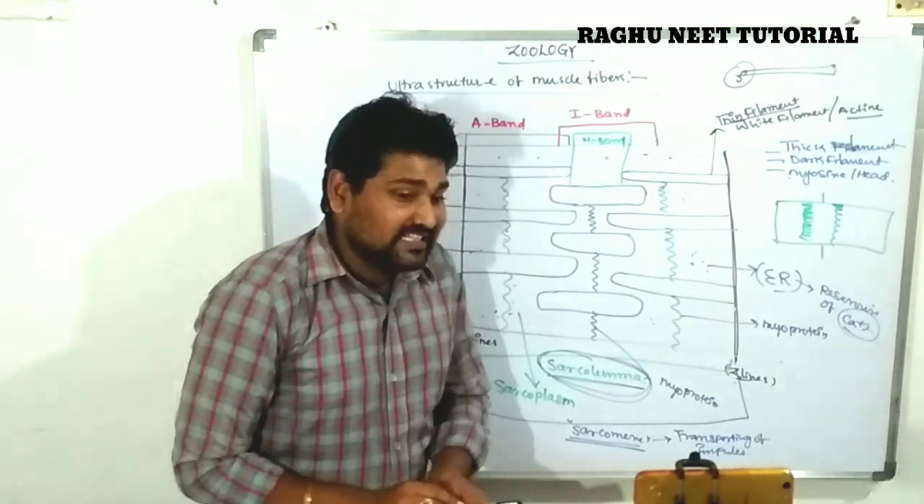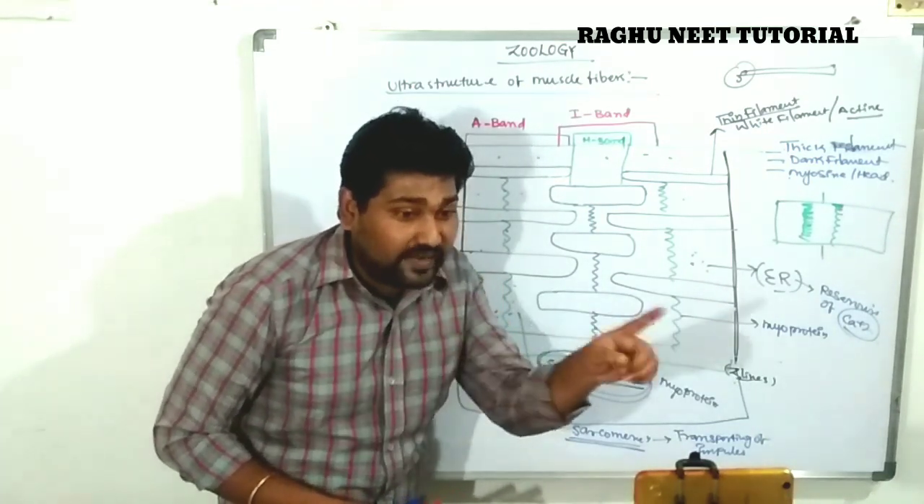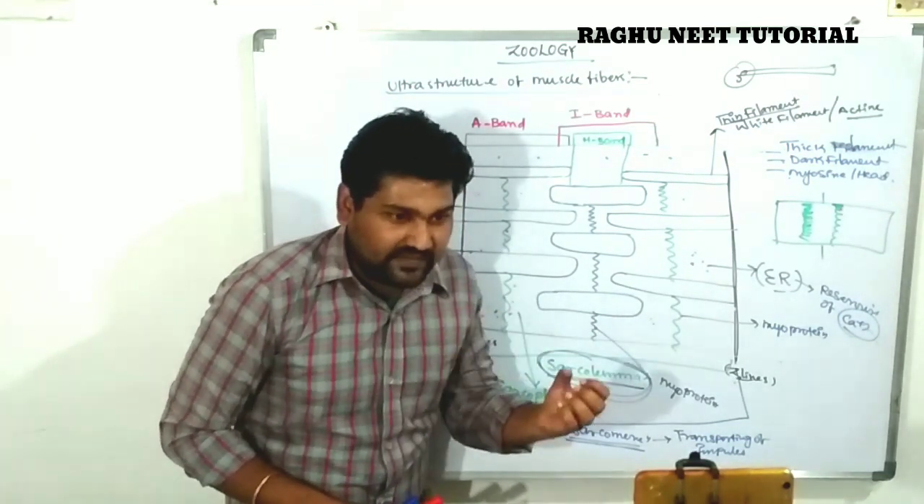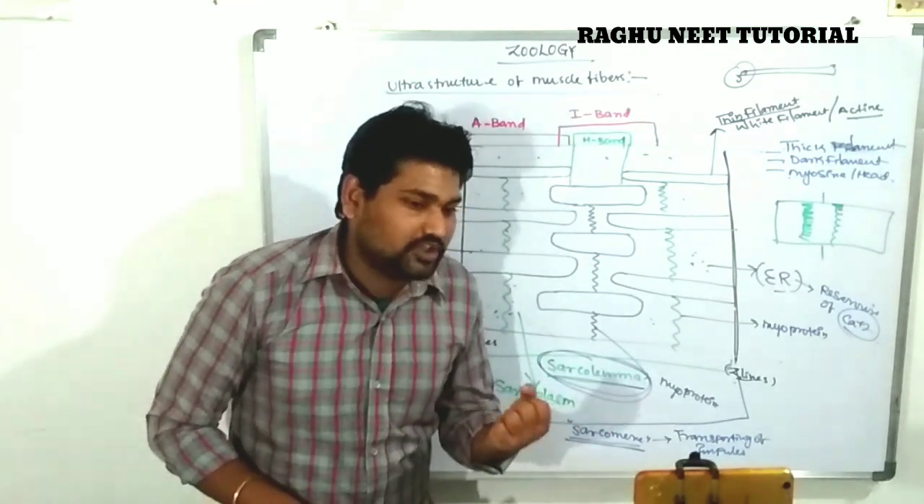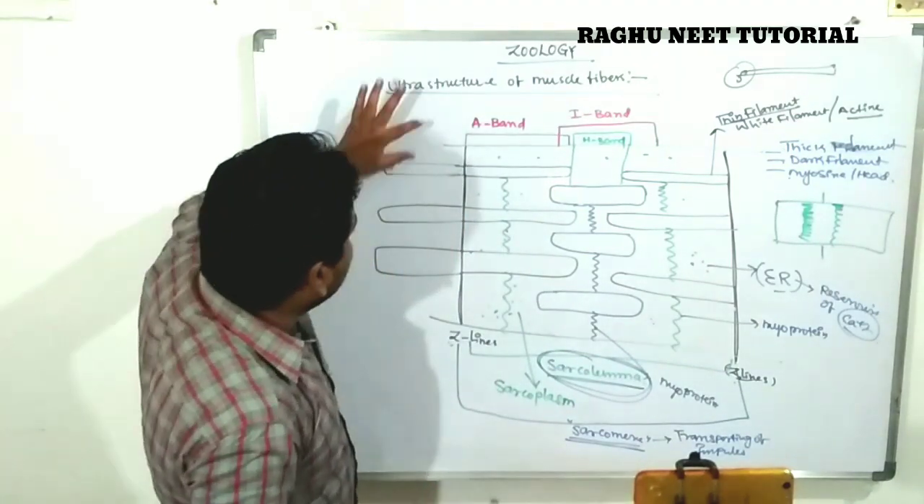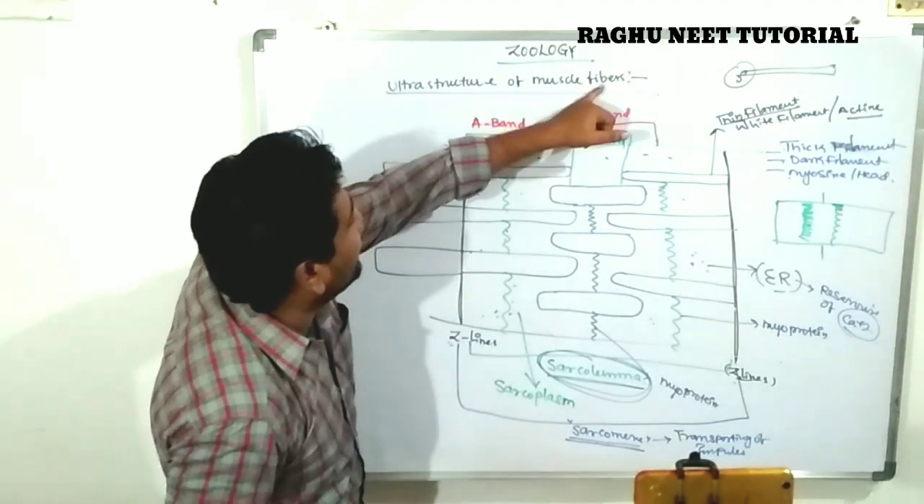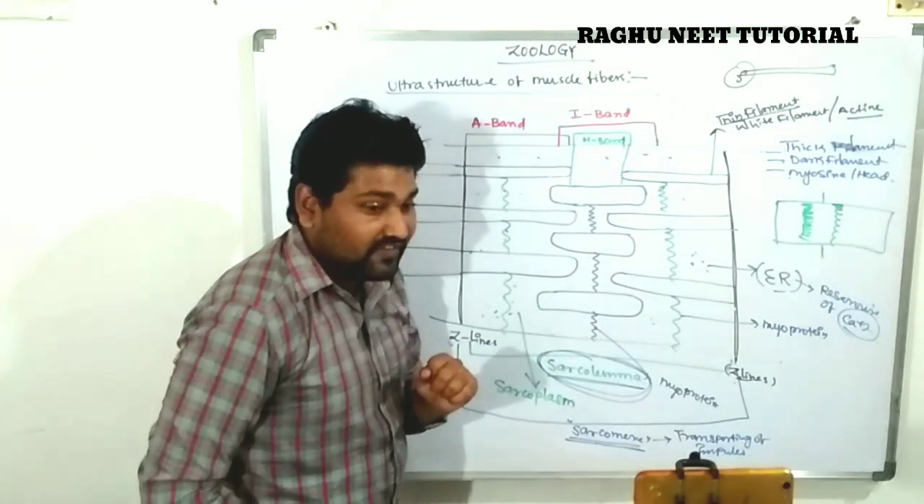Why is that important? These calcium ions are useful for the rapid contraction of the muscle fibers. The muscle fibers will contract rapidly, and the muscle will also contract together. Okay. This is an ultrastructure; we are discussing only the muscle fiber. This is the ultrastructure of the muscle fiber.